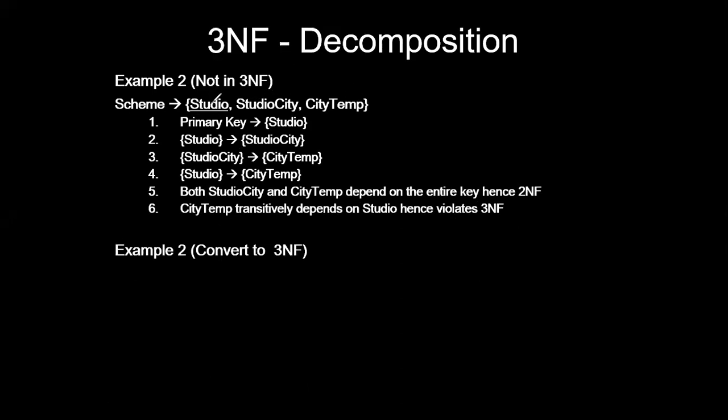So when I mention studio, studio is a primary key. Okay, studio is a primary key. These others are non-primary keys. A non-primary key should be dependent on your primary key. Now look here. Studio city is dependent on studio. So where the studio is located is dependent on your studio. City is dependent on your studio.